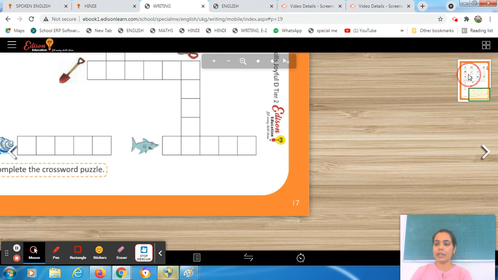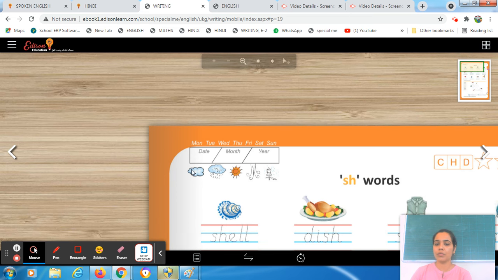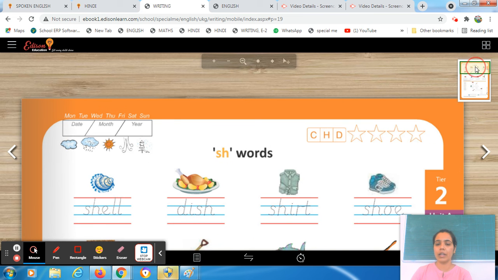Before starting this, you have to fill the topmost column: write the date today, also circle the day, go outside, check the weather and circle the clip art. Because this is a new worksheet, and in this worksheet we will do written practice of which words? Sh sound words, SH words. SH will give you the sound sh. Again and again I am saying it. If you do practice again and again, you will build up your concept.